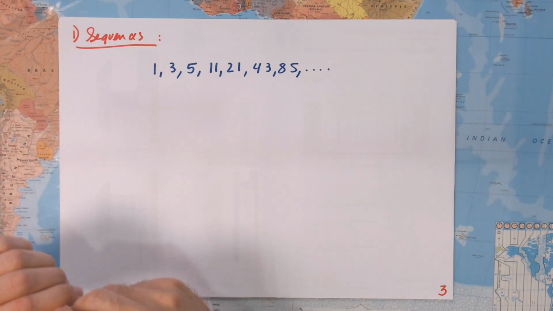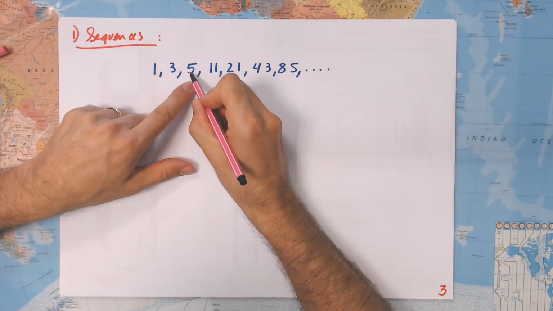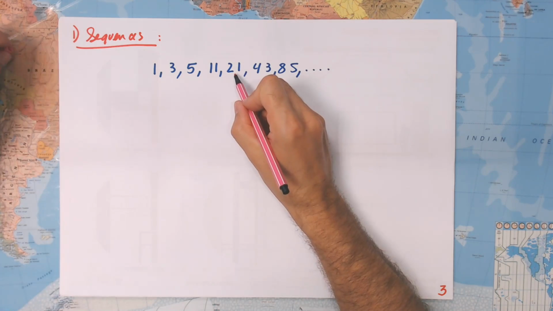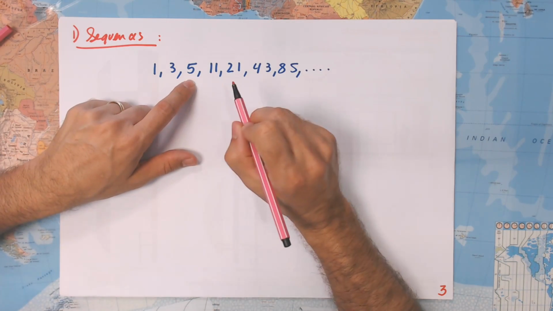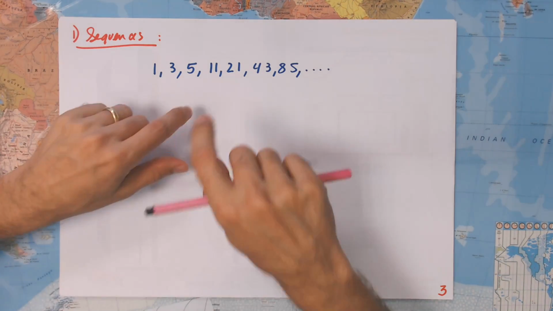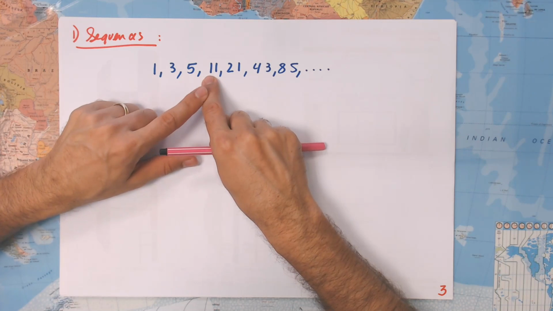Let's think over this. What is going on here? Well, I told you that this one is related to those in here. Let's take this one. What is 21 related to 5 and 11? Well, let's see. Maybe we can add 11 to 5. No, this is 16. Not going to work.